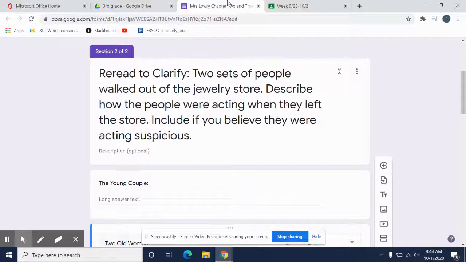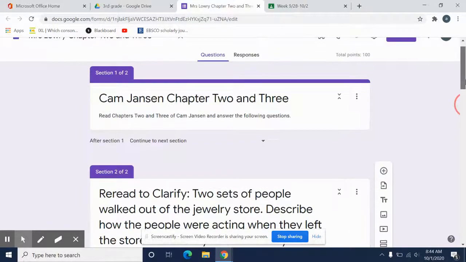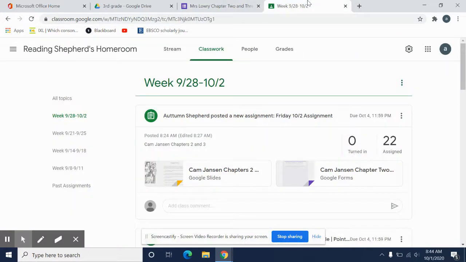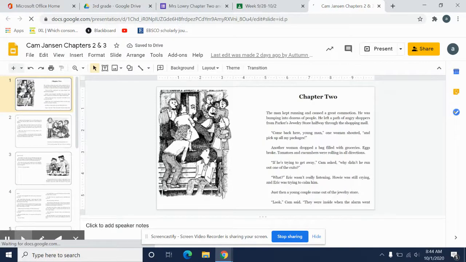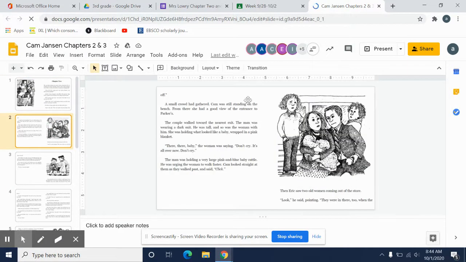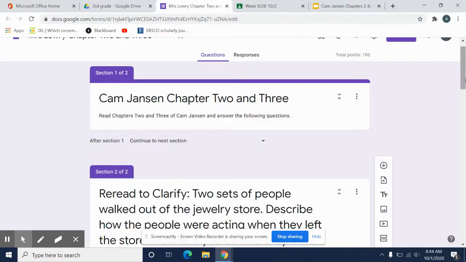All right, guys, today you're going to be answering questions about chapters 2 and 3 of the Cam Jensen book. So you're going to want to make sure that you've got the book pulled up in another tab. So make sure you hit this little plus sign and you pull another tab up and go to the classroom. Find the book where it says Cam Jensen chapters 2 and 3. You're going to pull it up and make sure that you have it so you can refer back to some of the sentences in the passage for your answers. All right.